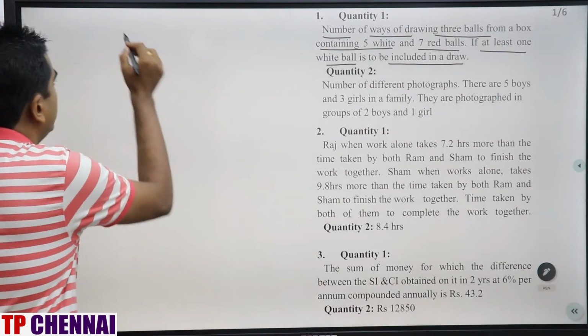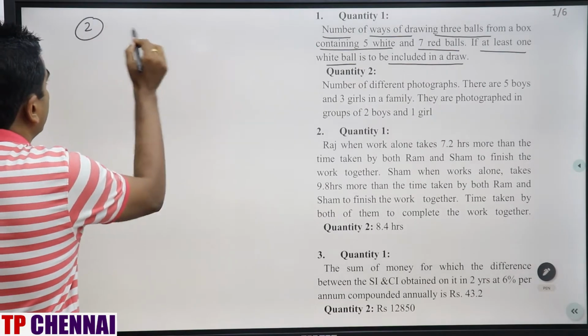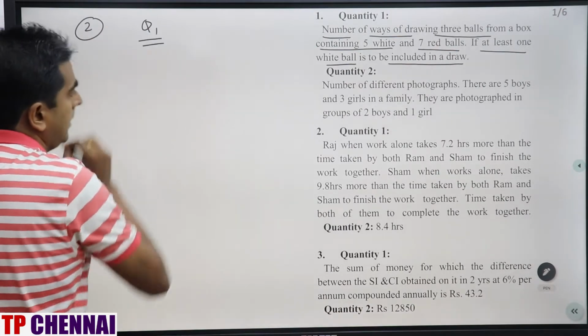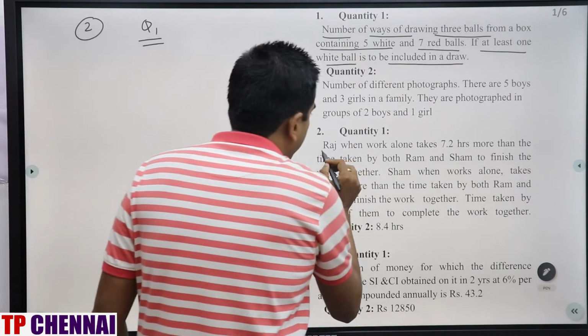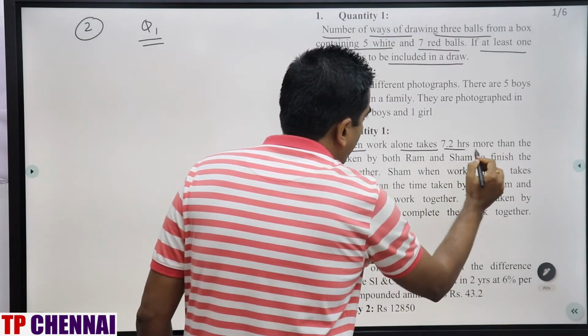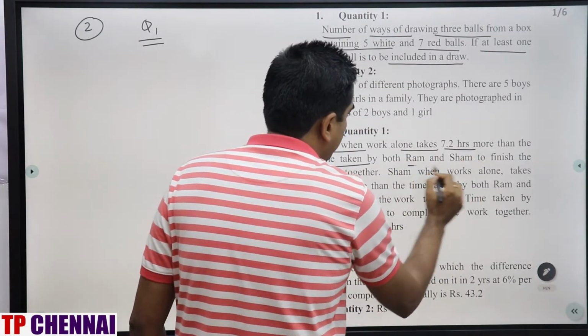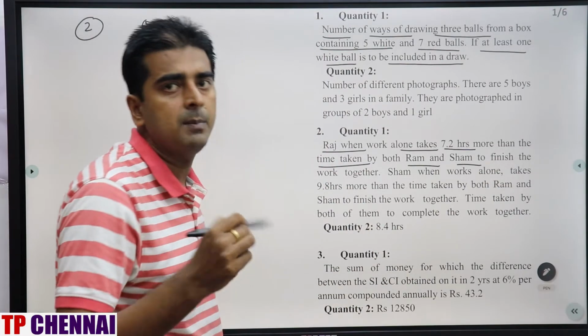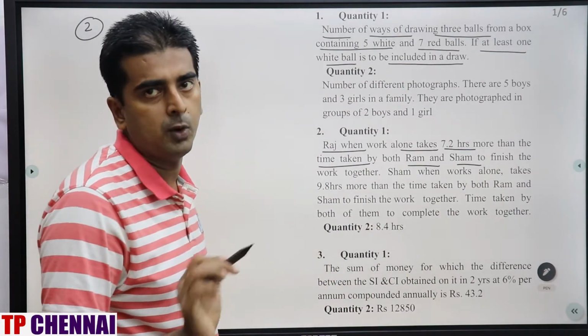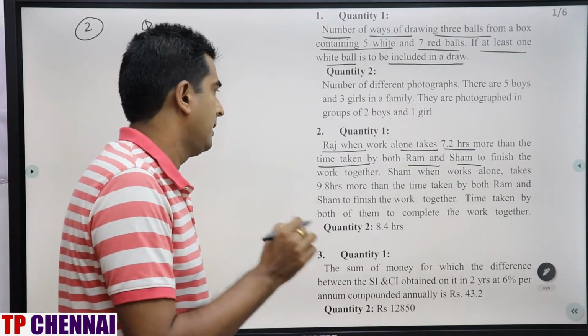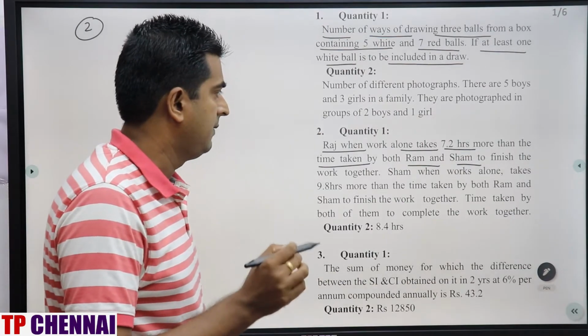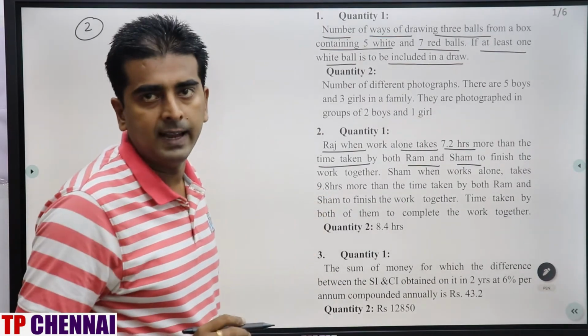Raj working alone takes 7.2 hours more than the time taken by both Ram and Shyam together. If Ram and Shyam together take x, Raj will be x plus 7.2. Similarly, Shyam will be x plus 9.8.